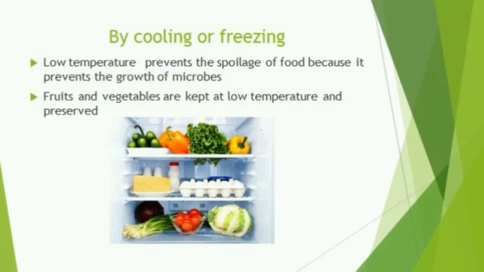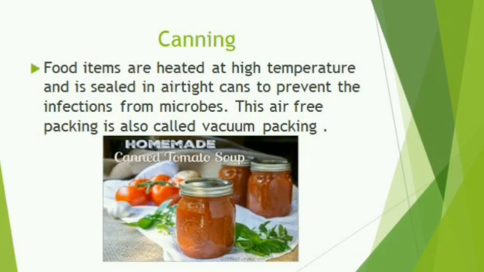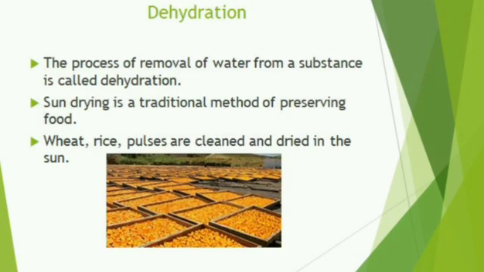Canning or vacuum packing. Food items are first heated at high temperature to kill bacteria and then exposed to air to obtain sterilized food. The sterilized food is then sealed in airtight cans or containers to prevent reinfection by microbes. This air-free packing is also called vacuum packing. Then the last method is dehydration.